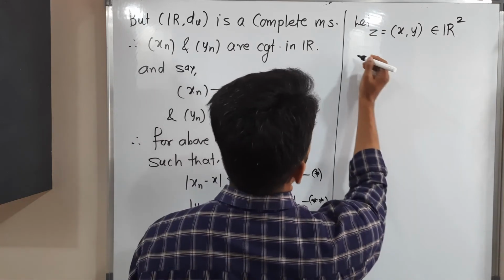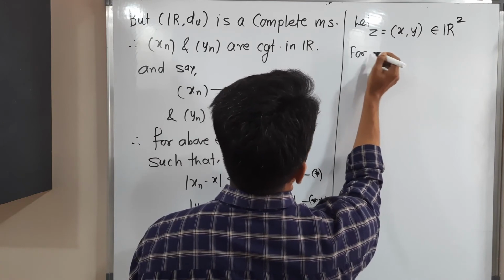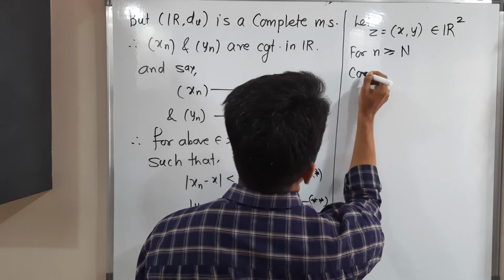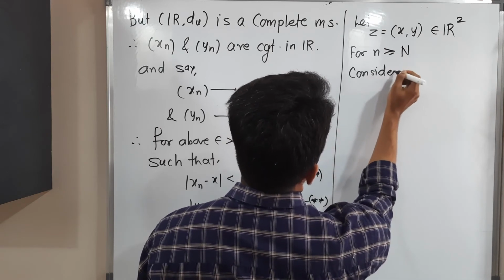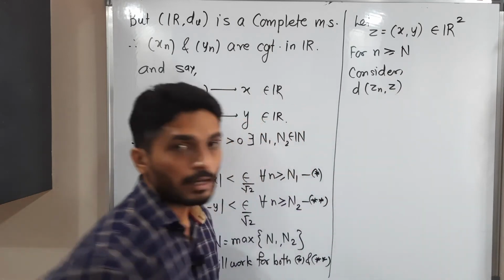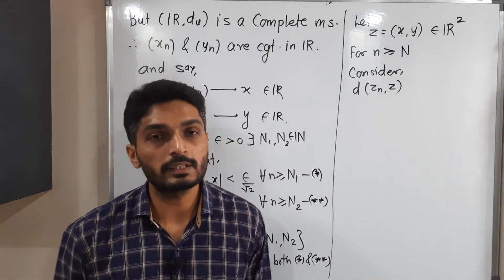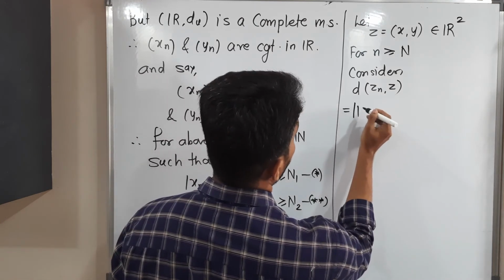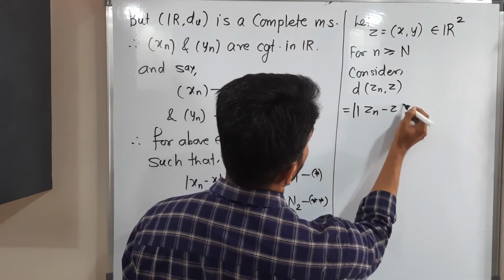Okay. So for n greater than or equal to capital N, I am going to consider d of Zn comma z. I am going to prove that this is less than epsilon, then we can say Zn converges to z. So d is the Euclidean distance, so norm of Zn minus z, right?